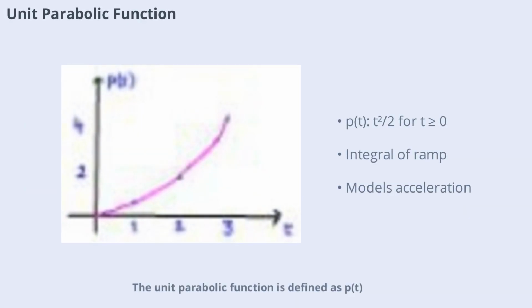Unit parabolic function is defined as p(t) = t²/2 for t greater or equal to 0 and 0 otherwise. It's obtained by integrating the ramp function and is used to model systems with accelerating responses, such as the displacement of an object under constant acceleration. The parabolic function is another essential building block in signal analysis.